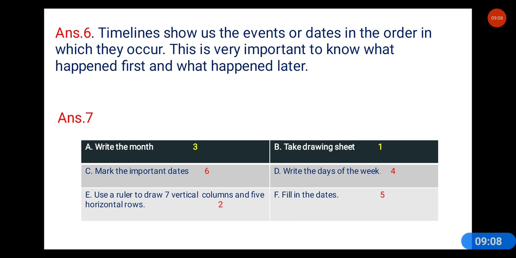Answer 7. Write the month, it will come third number. Take a drawing sheet first. Secondly, we use a ruler to draw 7 vertical columns and 5 horizontal rows. And thirdly, we write the month. Fourthly, we write the days of the week. And on the fifth number, we fill the dates in the columns. And at the last, we mark the important dates. This is the process.